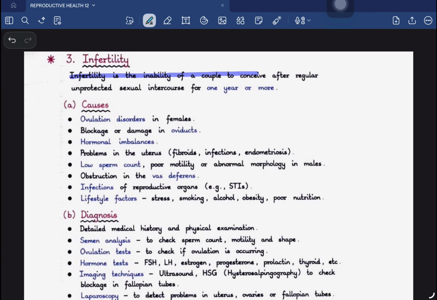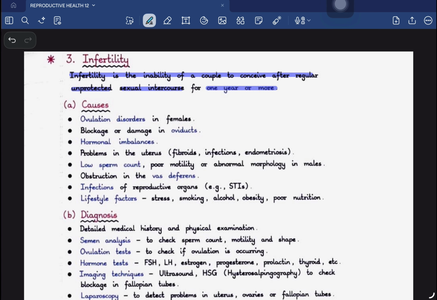Infertility is the inability of the couple to conceive even after unprotected sexual intercourse for 1 year or more. So if they are unable to conceive a baby even after having unprotected sexual intercourse for 1 year or more, then that condition is called infertility.